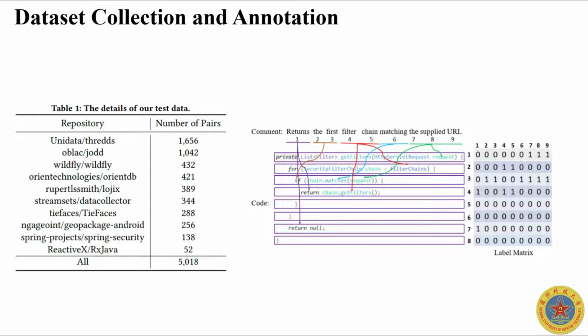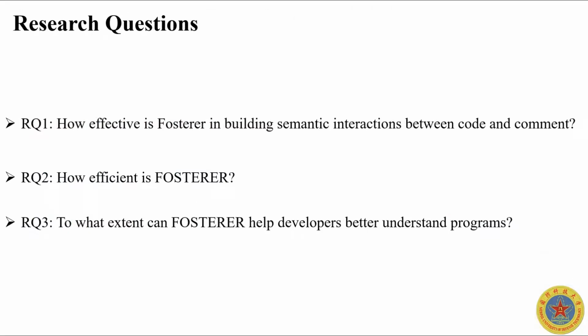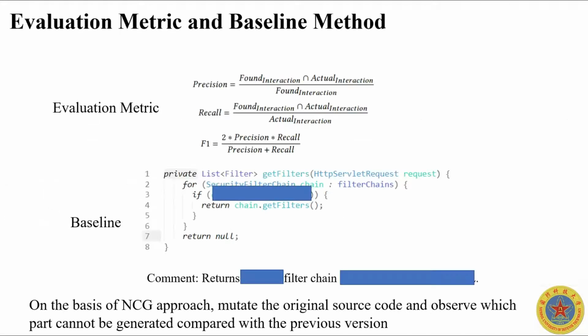To assess the effectiveness of our Foster, we propose to answer the following research questions. RQ1 aims for effectiveness. RQ2 aims for efficiency. RQ3 aims for practicability. To evaluate the effectiveness of Foster, we use the widely adopted precision, recall, and F1 score metrics.